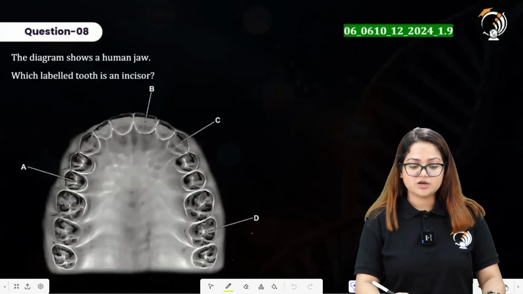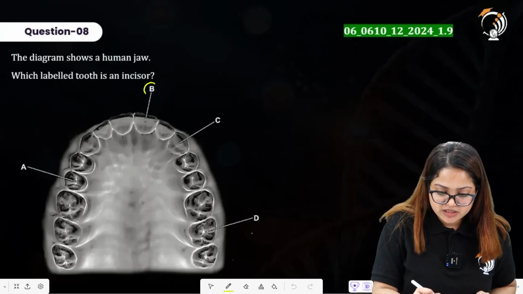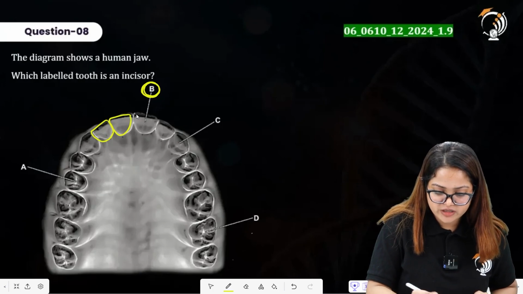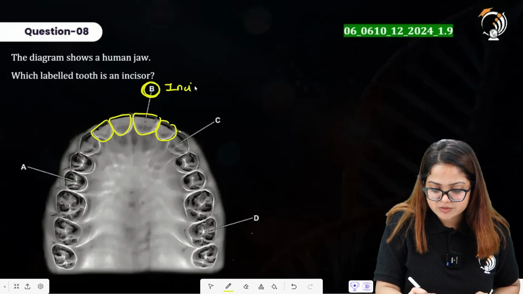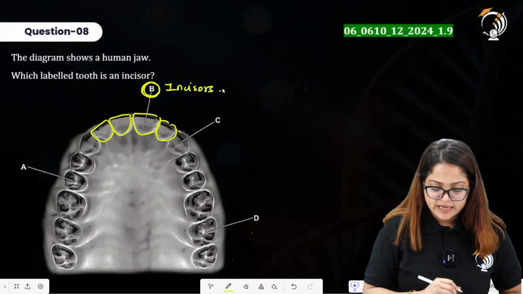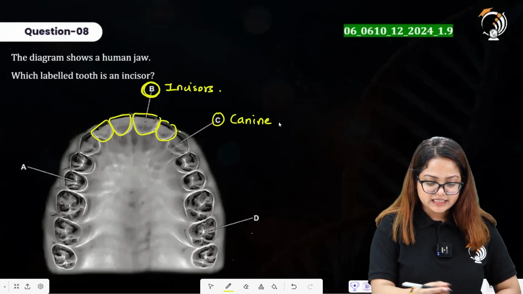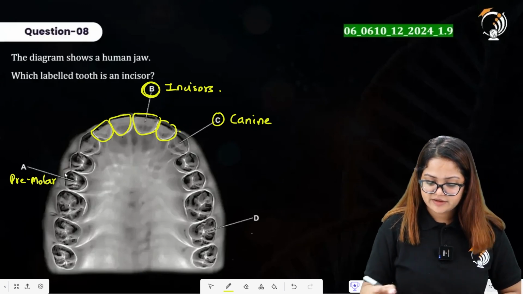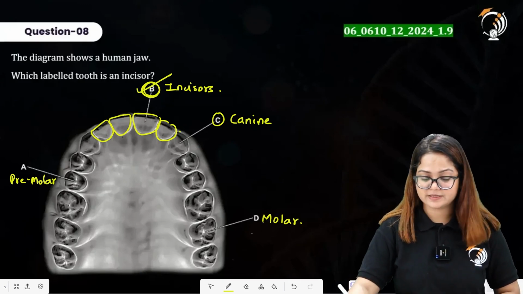The diagram shows a human jaw. Which labeled tooth is an incisor? As you all know, the front teeth are the incisors. These are 4 in number in each jaw. All of these are incisors. So clearly option B is our right answer. But let us identify all the other teeth over here. C is representing the canine, A is representing premolar, and D here is representing molar. Option B will be our right answer.